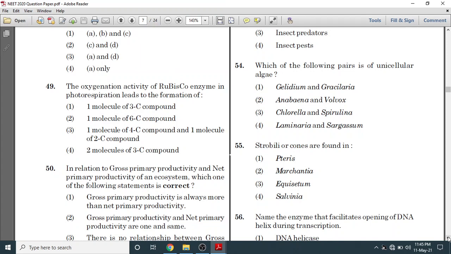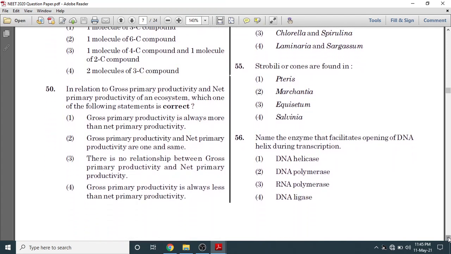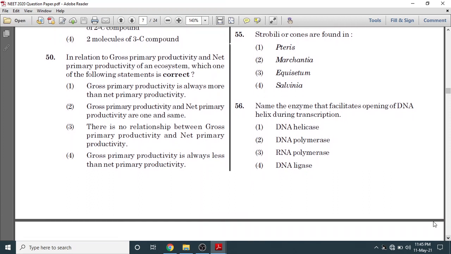Question number 50. Question number 50 was asked from class 12th biology in relation to gross primary productivity from chapter number 14. Gross primary productivity and net primary productivity of an ecosystem. Which one of the following statements is correct? So the gross productivity is always higher than net primary productivity.